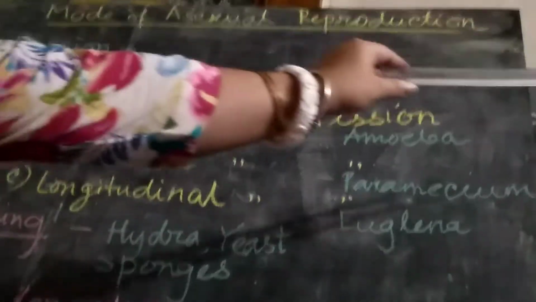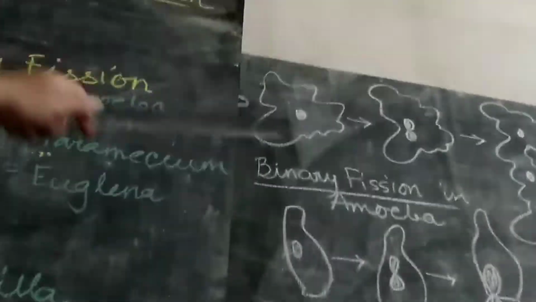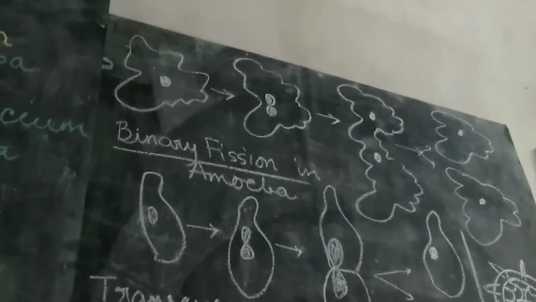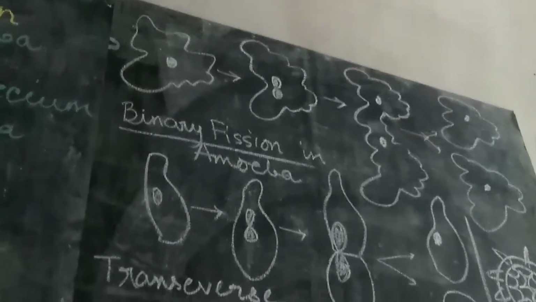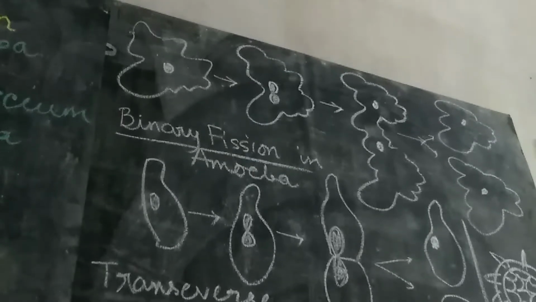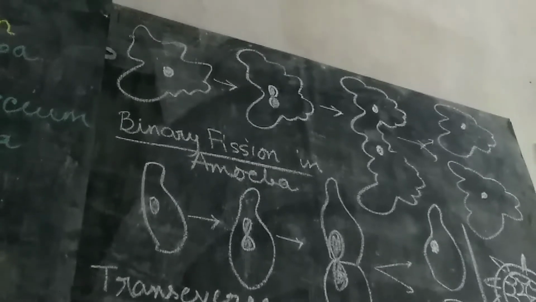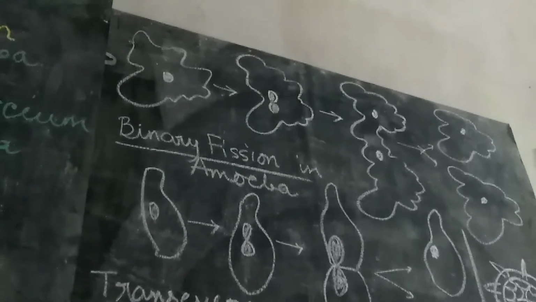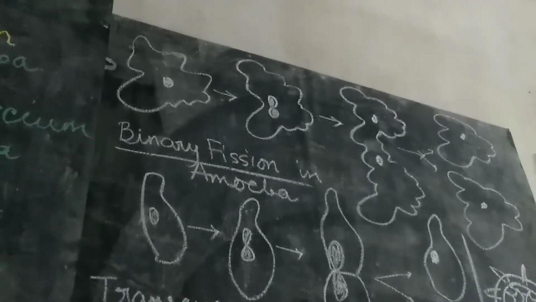You can see in that board, one organism dividing into two. First nuclear material is dividing, then cytoplasmic division, and ultimately from one organism two new organisms are developing, and here the plane of division passes through any direction.